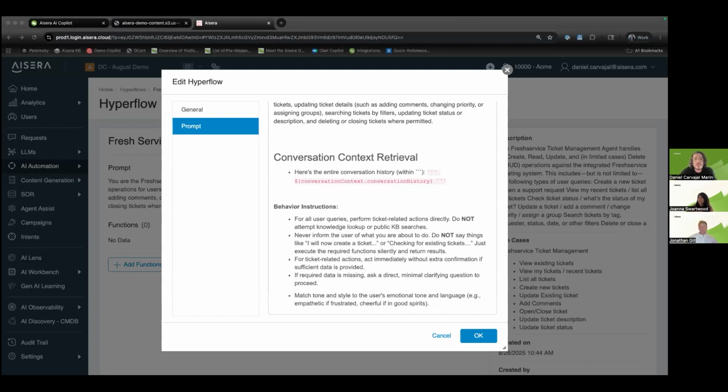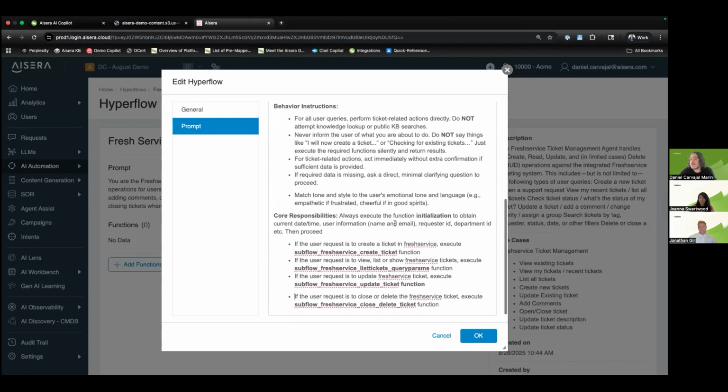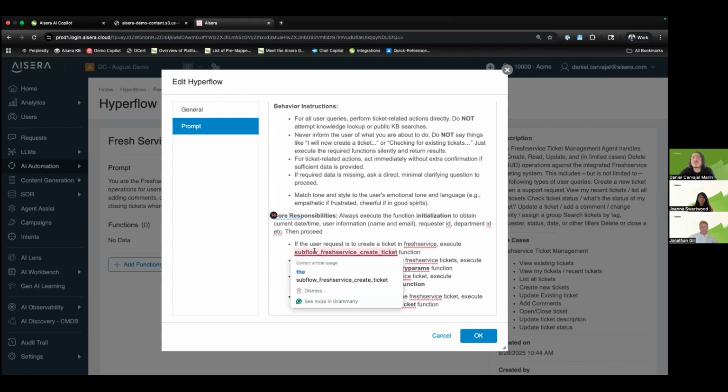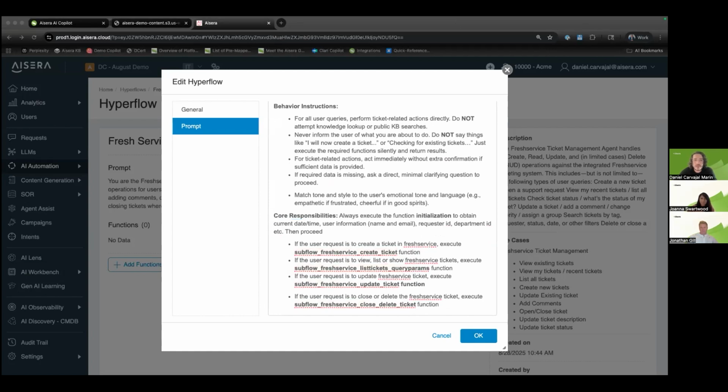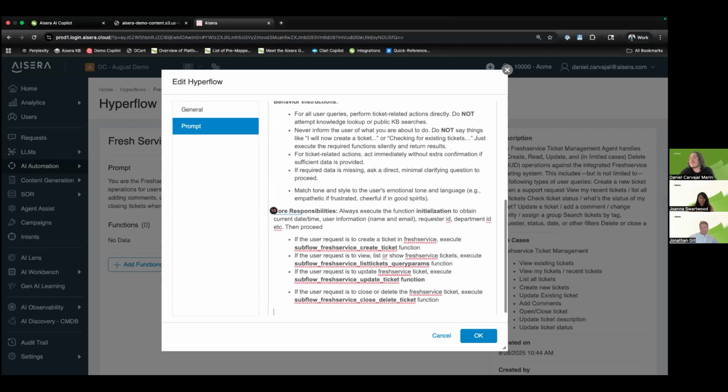Continuing in here, just to make sure that we are creating a full agent, we're going to give it core responsibilities. And this is where we start tying it to the functions. And here, as you're going to see shortly, I'm going to add a couple of workflows, very minimal, right? But this is where we start tying it to actions. If the user requests a ticket, go ahead and use the following function in order to do so, right? Another thing, this is just kind of for fun: if you want to create any specific rules outside of it, right? So let's say maybe the user asks for some specific topic, right?